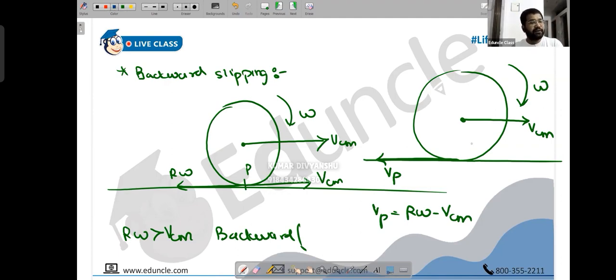But what will happen to friction? Friction will try to oppose the slipping. Friction will now act in the forward direction. Now, since force is in the forward direction, acceleration is in the forward direction, what will it do? It will increase Vcm, don't you think this time? Force is in the forward direction, people. Acceleration is in the forward direction. Now, this time, Vcm will increase.